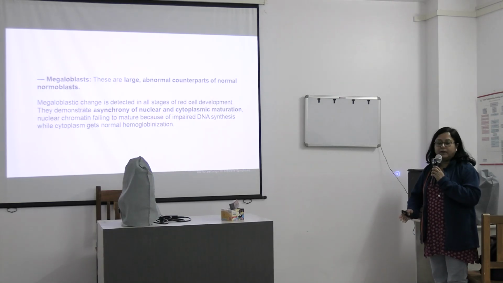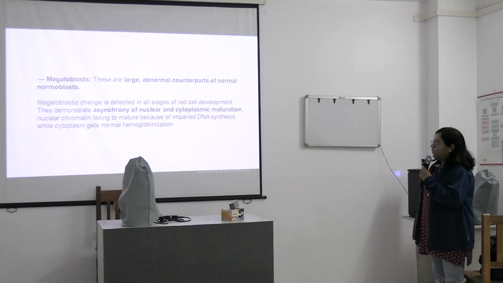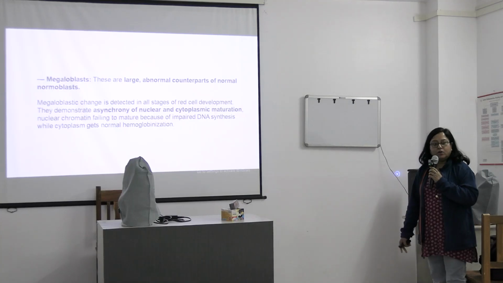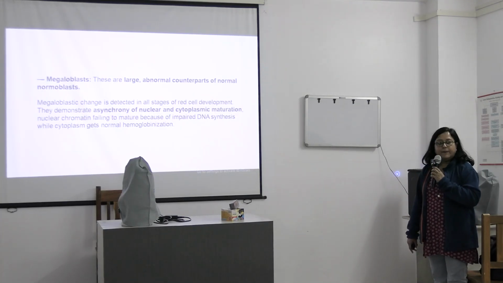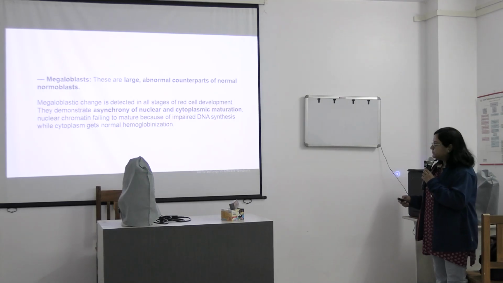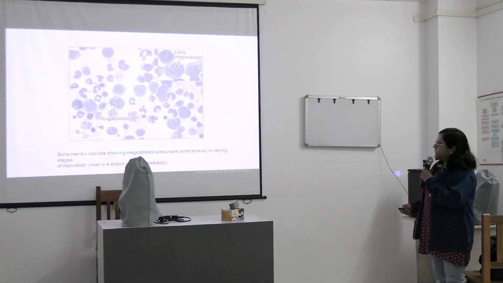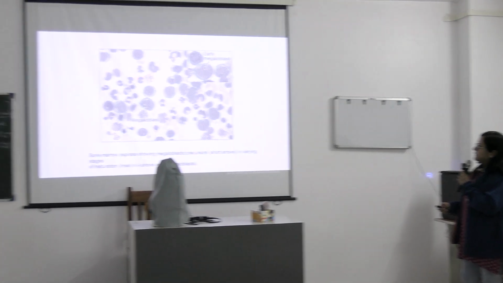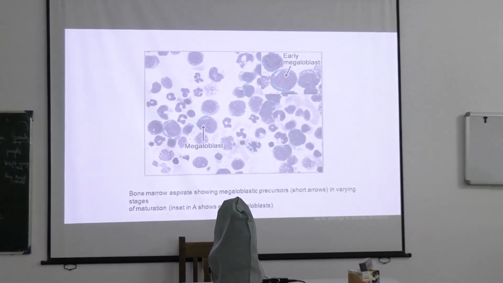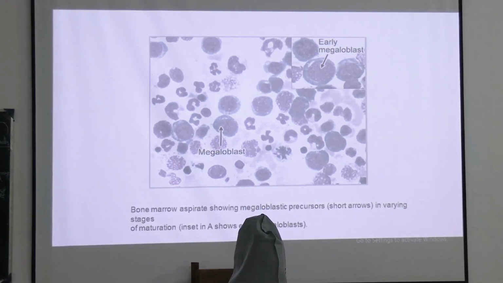Asynchrony means the nuclear maturation lags behind and cytoplasmic maturation progresses. The chromatin fails to mature, again the cause is impaired DNA synthesis, while the cytoplasm is normally hemoglobinized. So this is an image of bone marrow aspirate where we can see megaloblastic precursors. These are the early megaloblasts. These are megaloblastic precursors in bone marrow.